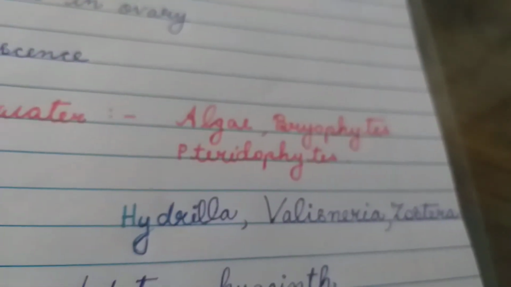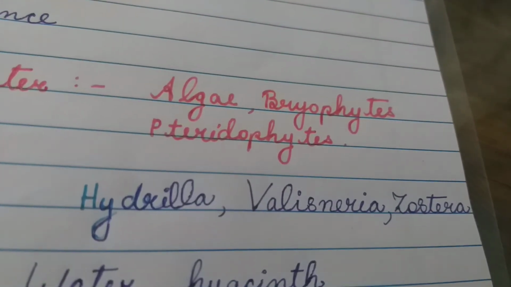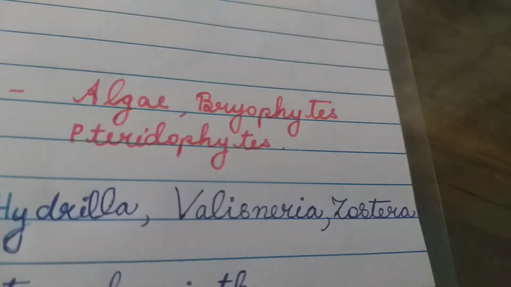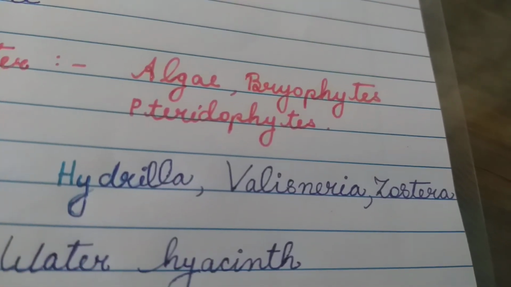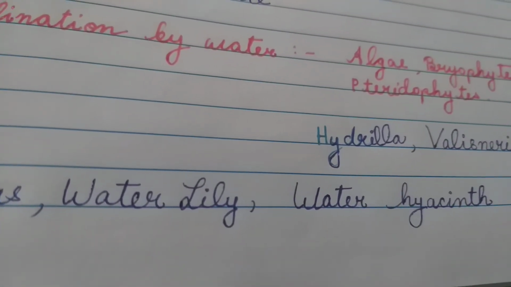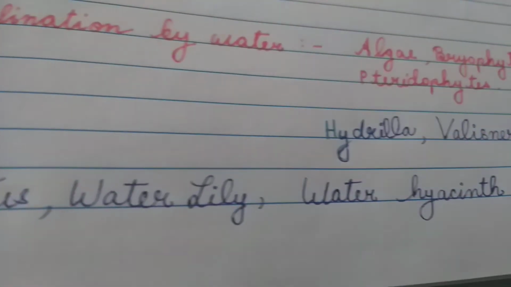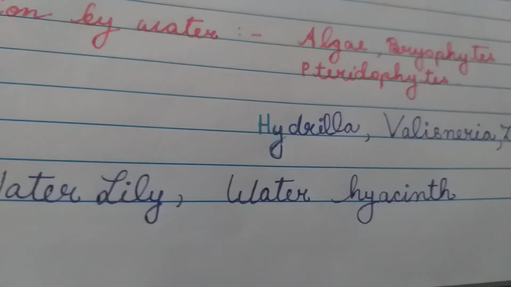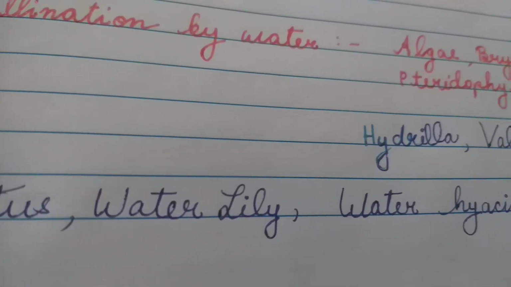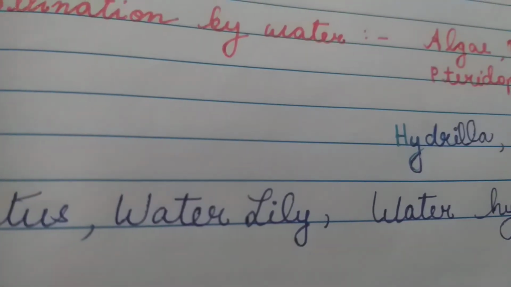Water pollination occurs in Hydrilla, Vallisneria, Zostera. Hydrilla, Vallisneria: freshwater, submerged plants. Zostera: marine seagrass. There are some aquatic plants which do not use water as a pollinator, like lotus, water lily, water hyacinth, because though they grow in water, their flowers remain above the level of water.